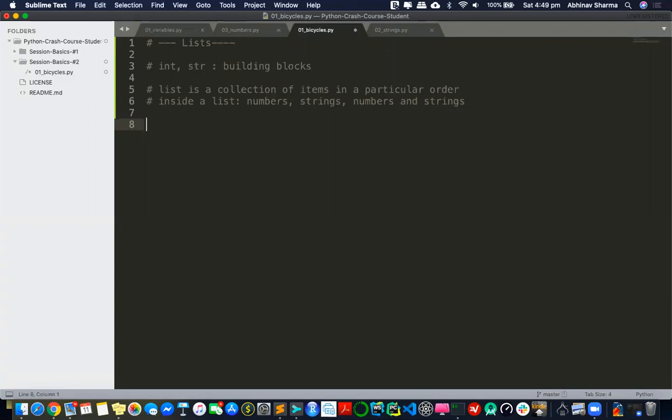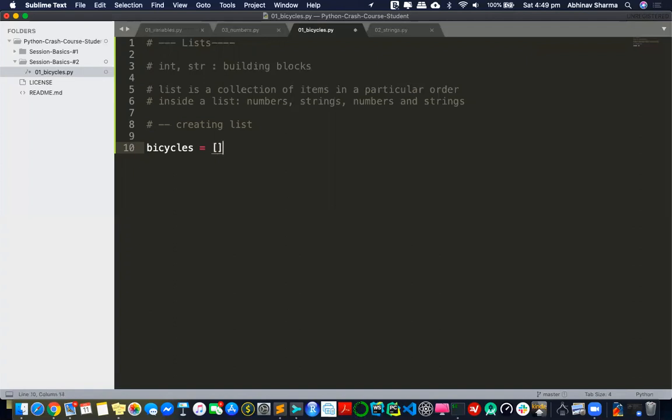So let's create our first list. Creating a list is very easy. All you need to remember is the syntax, and that's it. Let's call this list bicycles. Obviously, you can guess I'm creating a variable. I have to store that list somewhere, and you can obviously guess that this will be an object, because everything is an object, right? Now I have to create a list. I'll create a string list, like bicycles are the names, right? Names of bicycles.